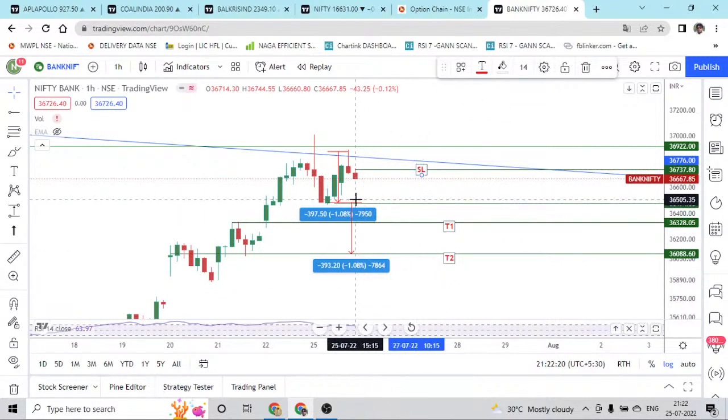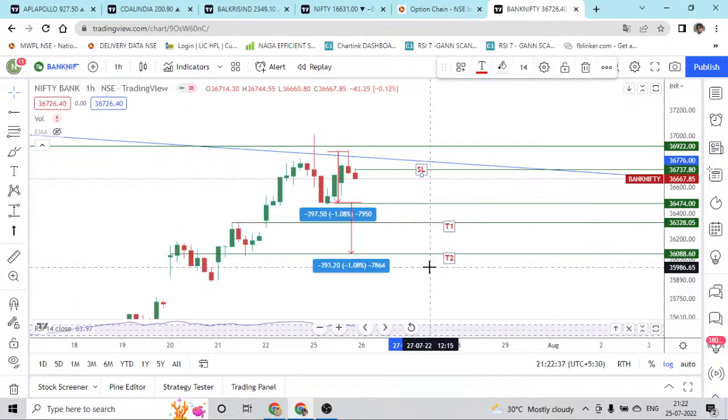So we'll be taking a trade at around 36,500, which means around 250 points is the bigger stop loss, but that is going to be our maximum stop loss, and we'll be getting more than 400 to 450 points of target.